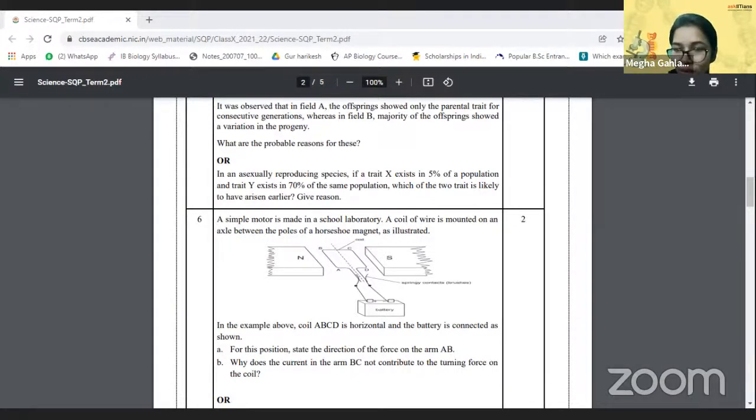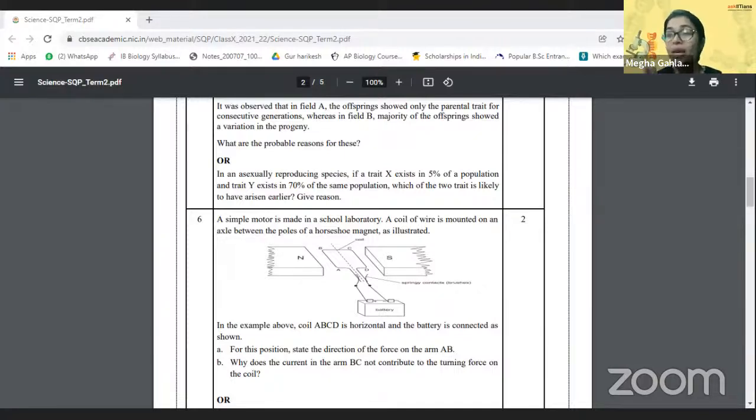Ma'am, but how is asexual reproduction related to which trait has arisen earlier? It is not related to which trait has arisen earlier. It is related to how this trait went into such a huge chunk of the population. So there are two parts to this question. The first part is which one arose earlier. So we have the first one, that is the Y one. Now, how is it present in the huge chunk of the population?